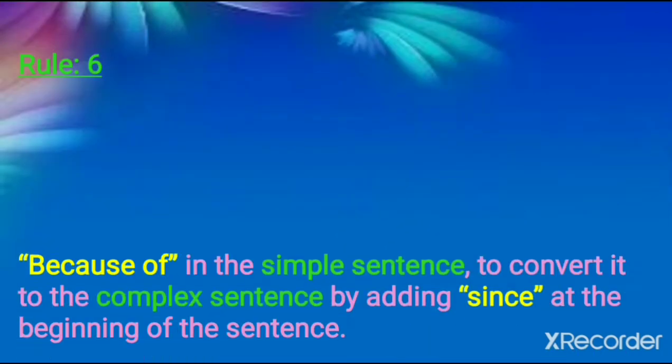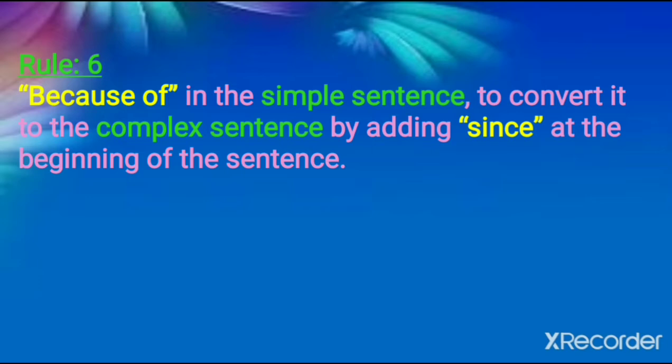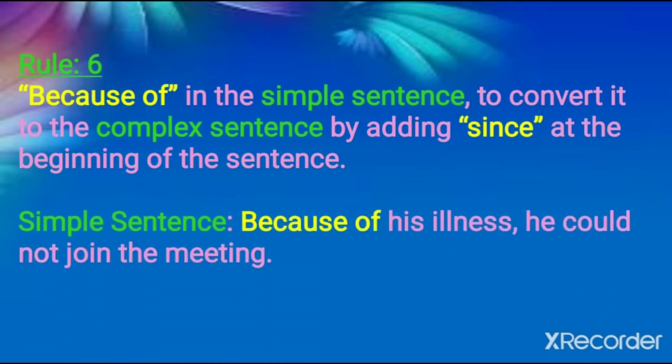Next, rule number 6. Because of in the simple sentence. To convert the simple sentence into a complex sentence, we will replace because of with since, at the beginning of the sentence. You have to keep these rules in your mind, and better you just keep practicing. For rule number 1, so many examples. Rule number 2, more than 2, 3, 4, 5 examples. In the same way, just start dealing with the sentences along with the rules.